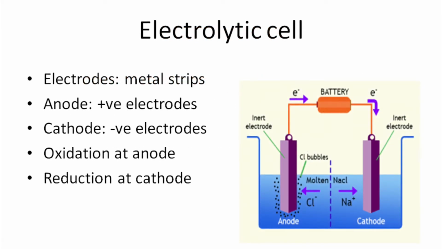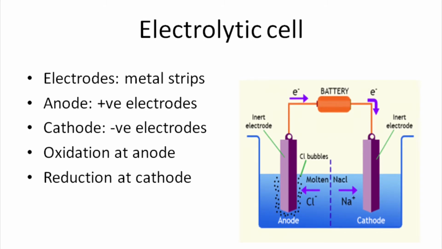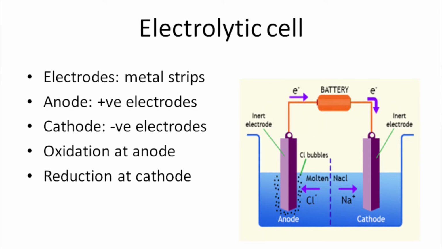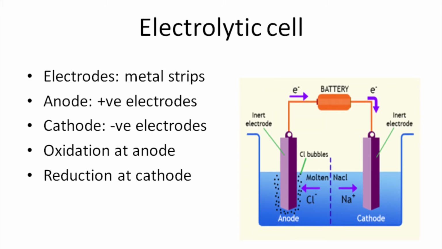Now, the electrolysis is carried out in an apparatus known as an electrolytic cell. An electrolytic cell consists of two metal strips called electrodes. Usually, graphite is used. These metallic strips or electrodes are inserted into the molten electrolyte or the electrolytic solution, and it is connected to the terminals of an EMF source like a battery.